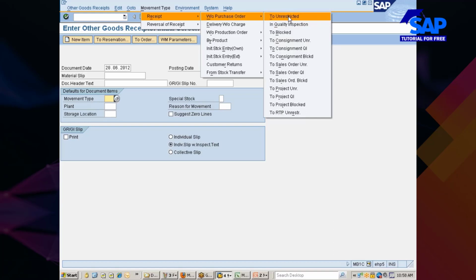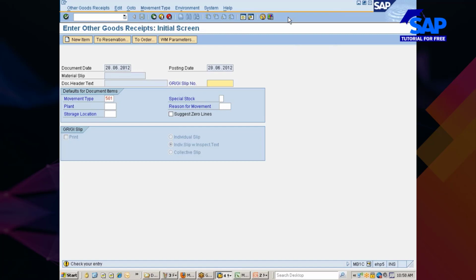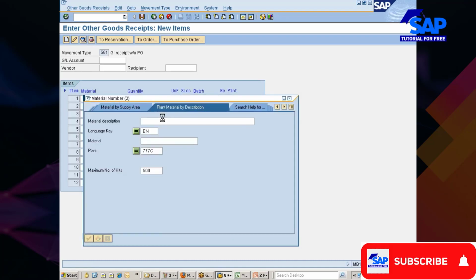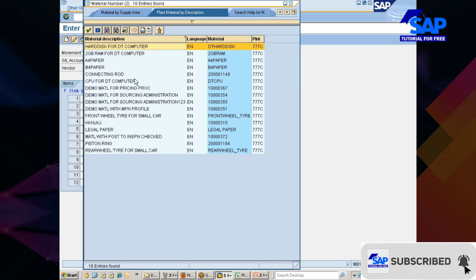Into which stock type? Unrestricted, quality inspection or block? Just go with it. That's all you have to do. Your plant 77C, the storage location 0001. And then you specify your material here. What material would you like to receive? Just pick and choose the material.